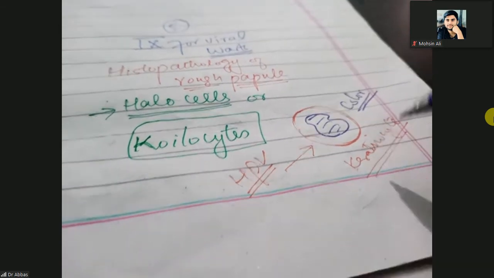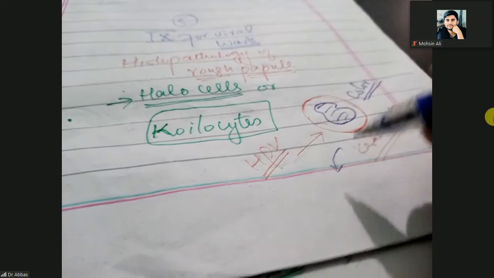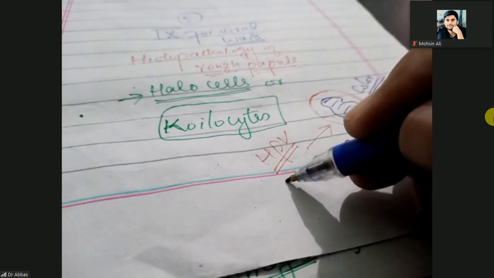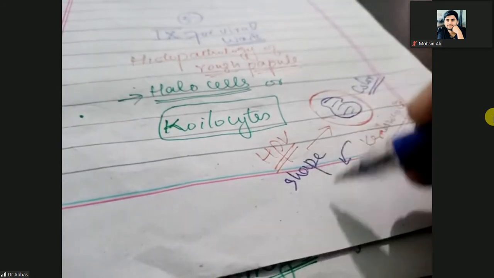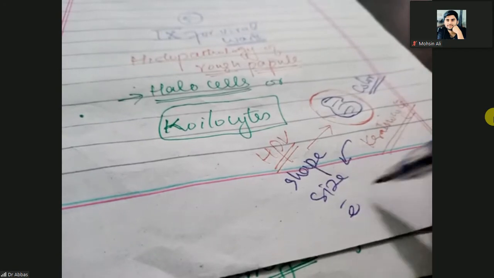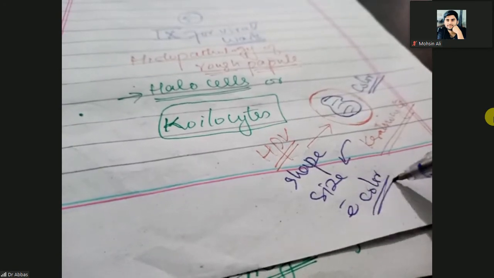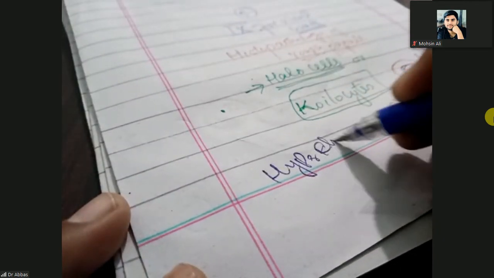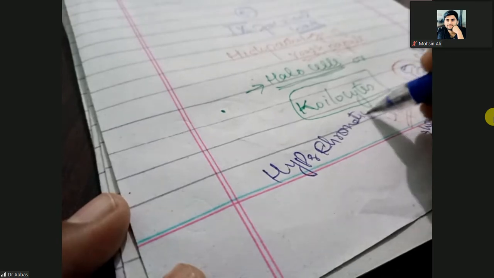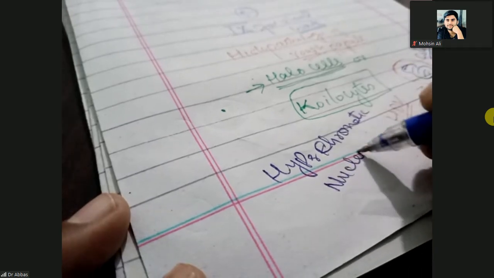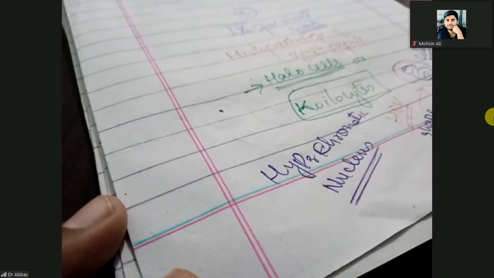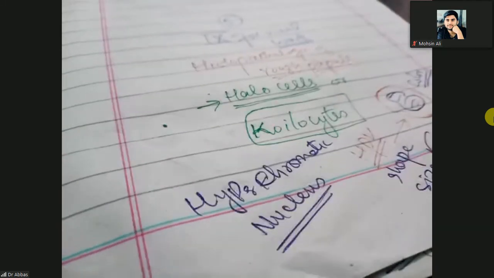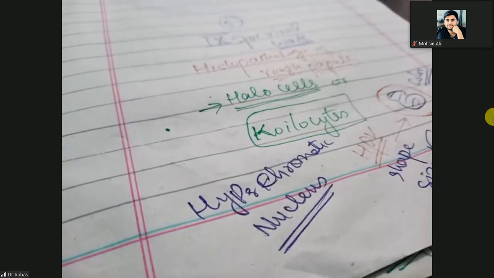Hyper means more, chromatic means colorful, so the nuclei will be more colorful.